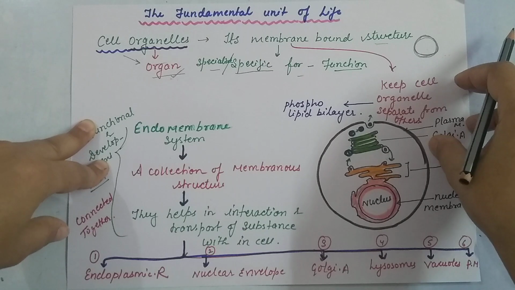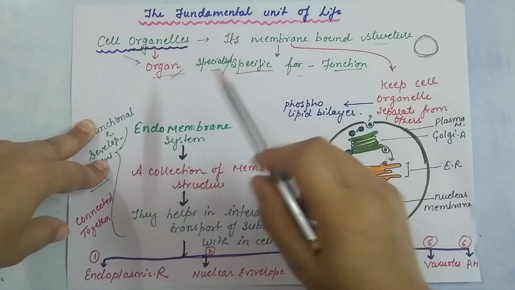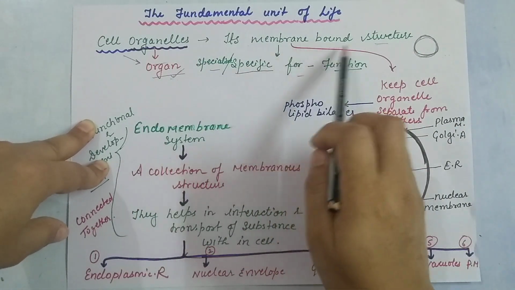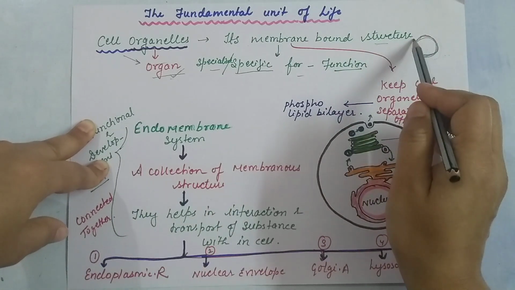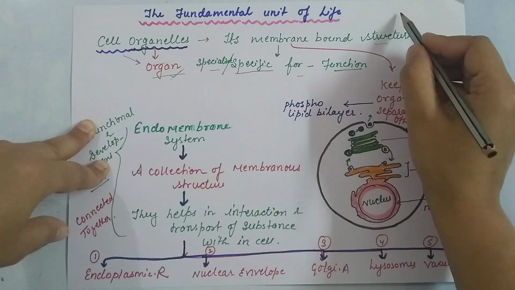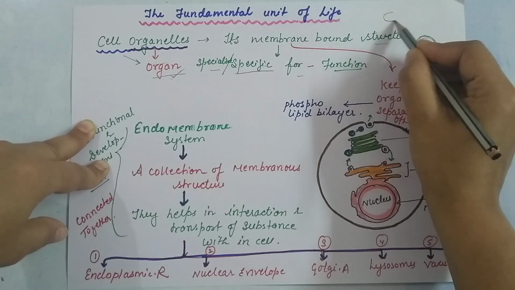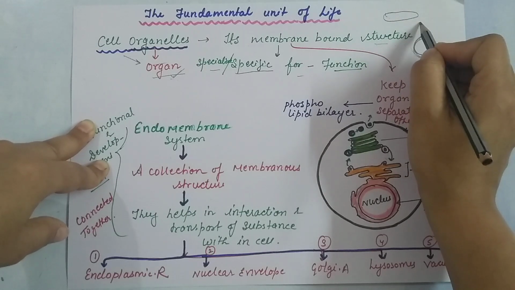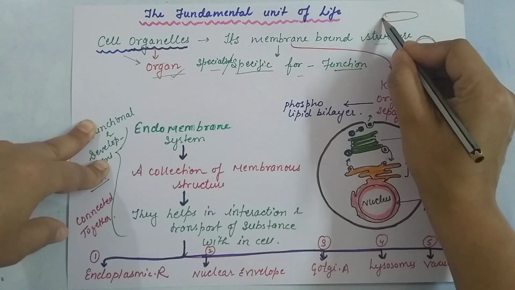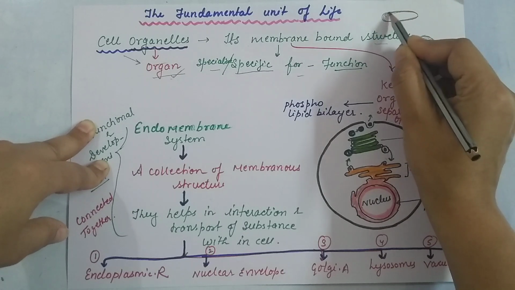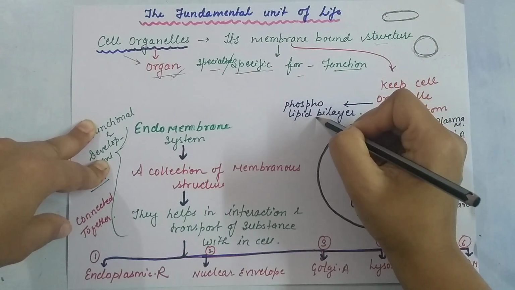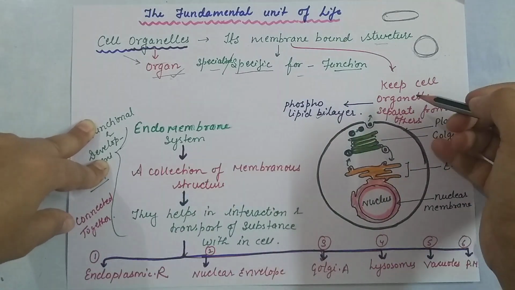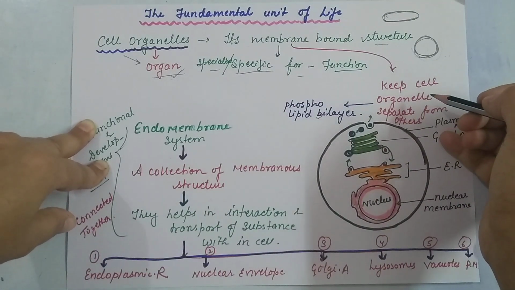So we have studied two things here: cell organelles are membrane-bound structures, meaning they have a membrane over them. Whether it is mitochondria or any other cell organelle, it is membrane-bound, and this membrane is the same phospholipid bilayer that we found in the plasma membrane.